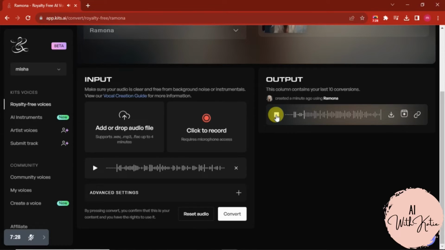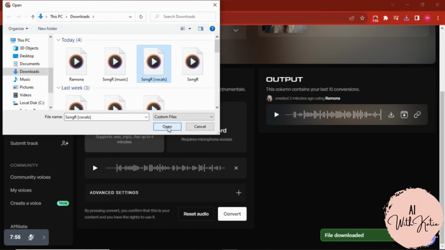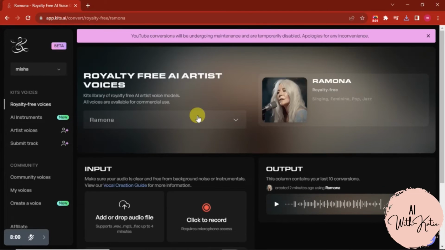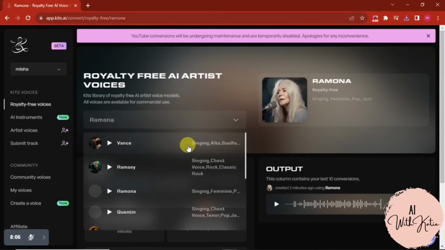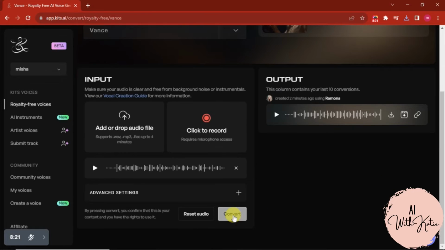Now as you can see, it has converted the music into the voice of the artist we selected. So after that, I will simply download this audio. You can also convert this into a male voice. So now let's convert our song into a male voice. Upload your file. After uploading your file, select a male artist. Then click on convert.